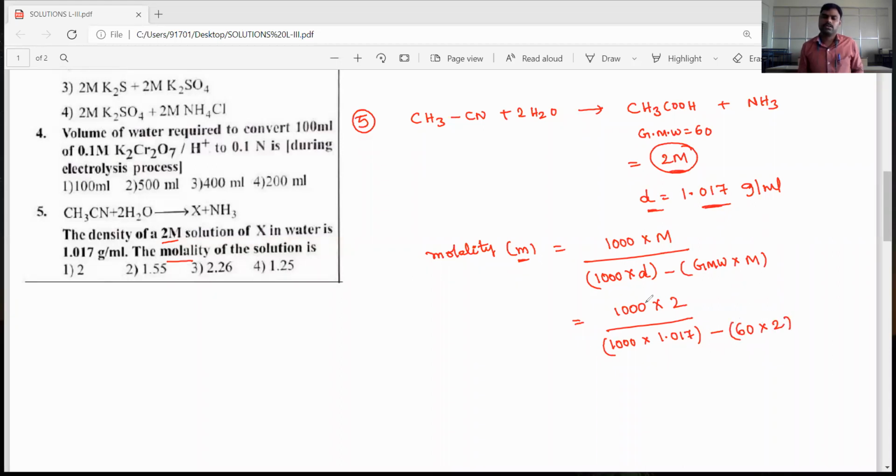Now on simplification, 2000 divided by 1017 minus 60 into 2, which is 120. So 2000 divided by 897, then we'll get 2.229 molar. 2.229 is approximately 2.23.